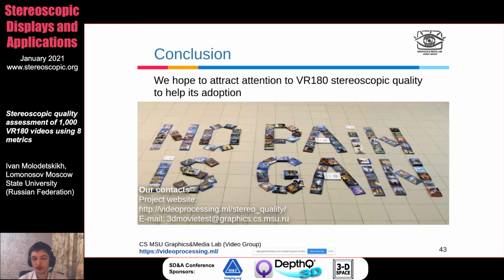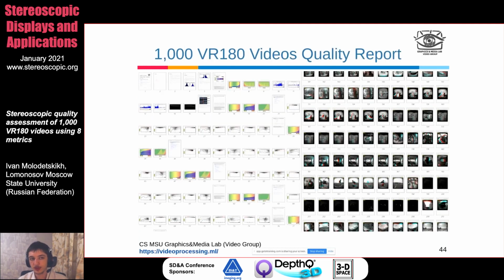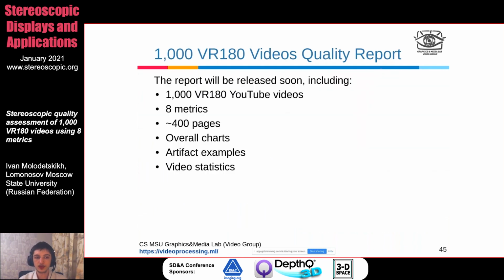And we hope to attract attention to this issue. We hope that YouTube will implement quality checking and maybe even correction to help boost the VR180 popularity as a very fascinating format. And we will also be releasing the full PDF report on this topic soon. So it will include 400 pages approximately, a lot of charts, a lot of examples, a lot of statistics, and we are planning to release it in the first or second quarter of 2021.